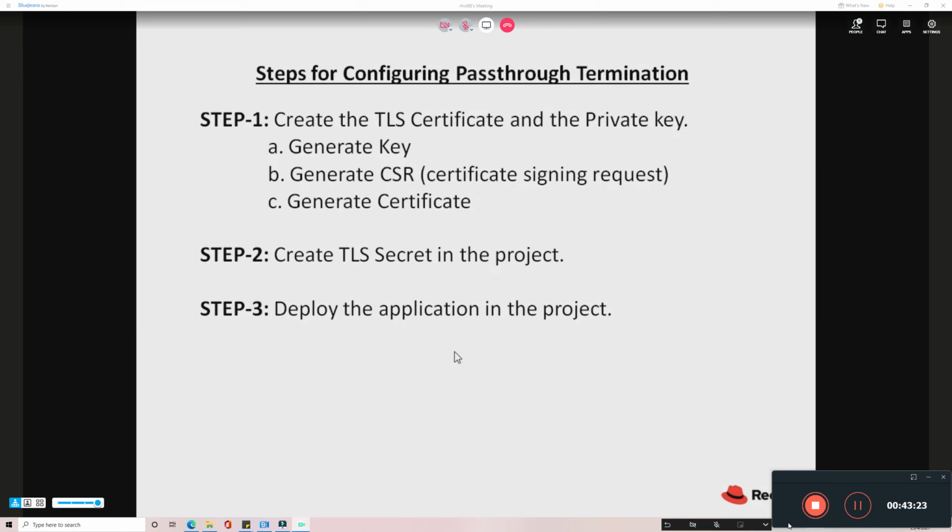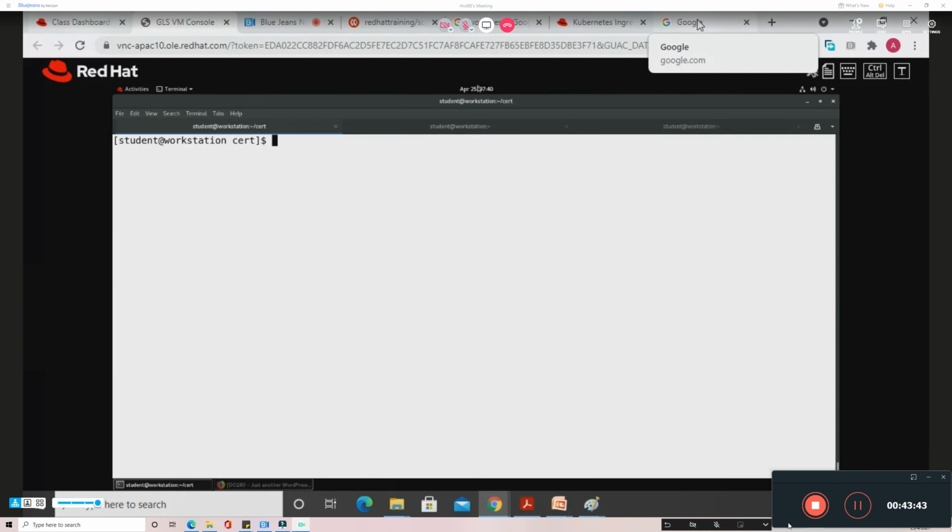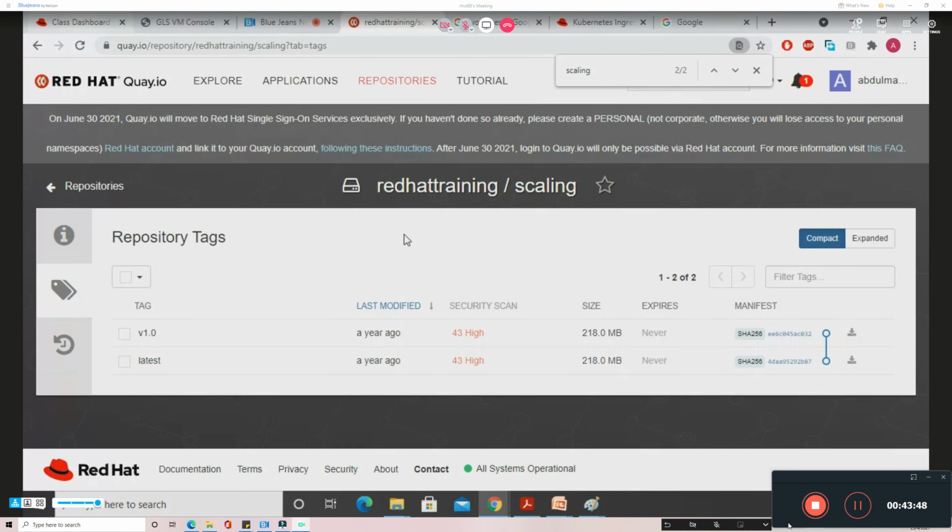I'm going to follow the declarative architecture, so I'm going to have a declarative file. I'm not going to write the file entirely, since I already have the file. I modify some facts which I want to customize, and using that I will deploy the application. I am going to use specifically the image from the QA registry. So I'm going to use that PHP SSL image.